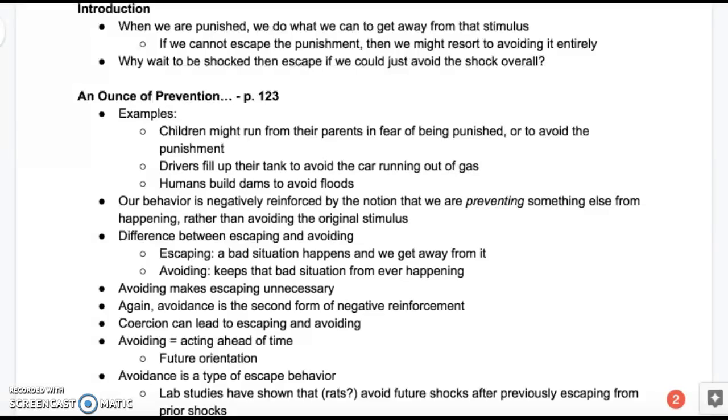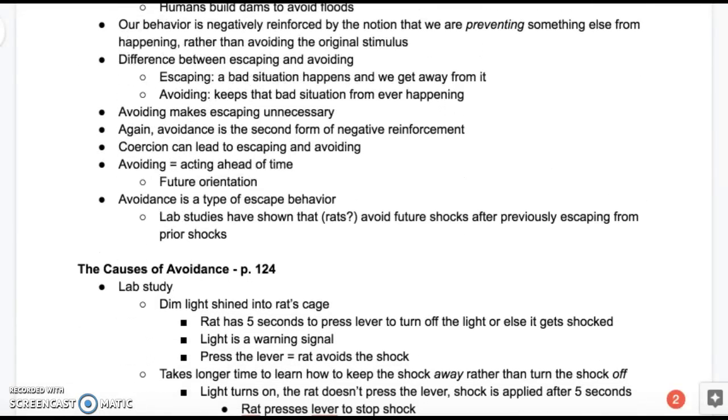Escaping is when a bad situation happens and we get away from it. Avoiding keeps the bad situation from ever happening. Avoiding makes escaping unnecessary. And again, avoidance is the second form of negative reinforcement. Coercion can lead to both escaping and avoiding. Avoiding is acting ahead of time, and it seems to have this future orientation, and we'll talk about that more in a little bit.